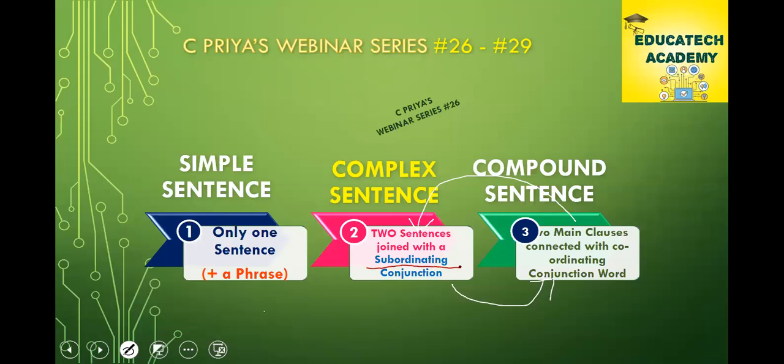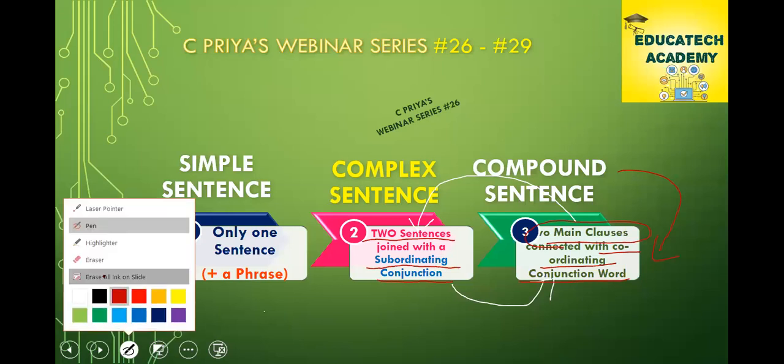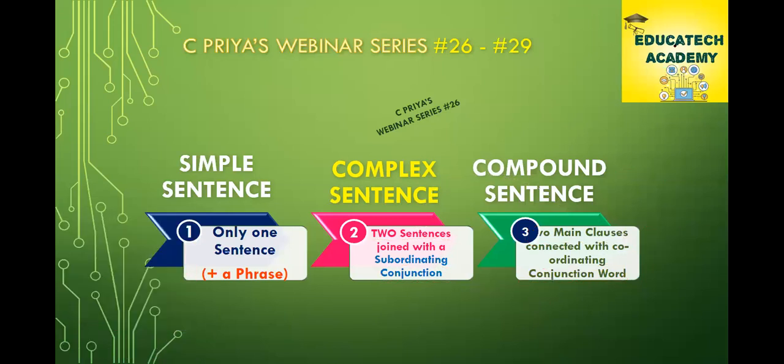A complex sentence connects two different sentences with a subordinating conjunction, whereas the compound sentence uses a coordinating conjunction word and connects two main classes.